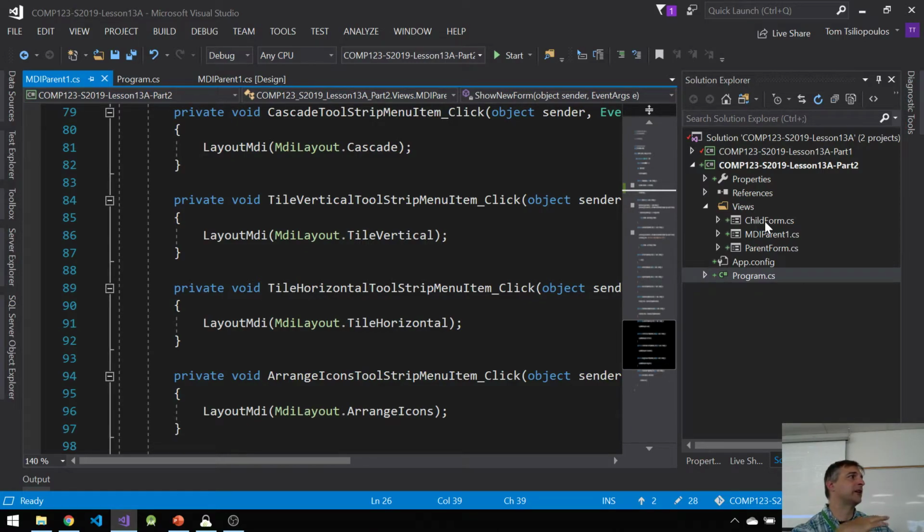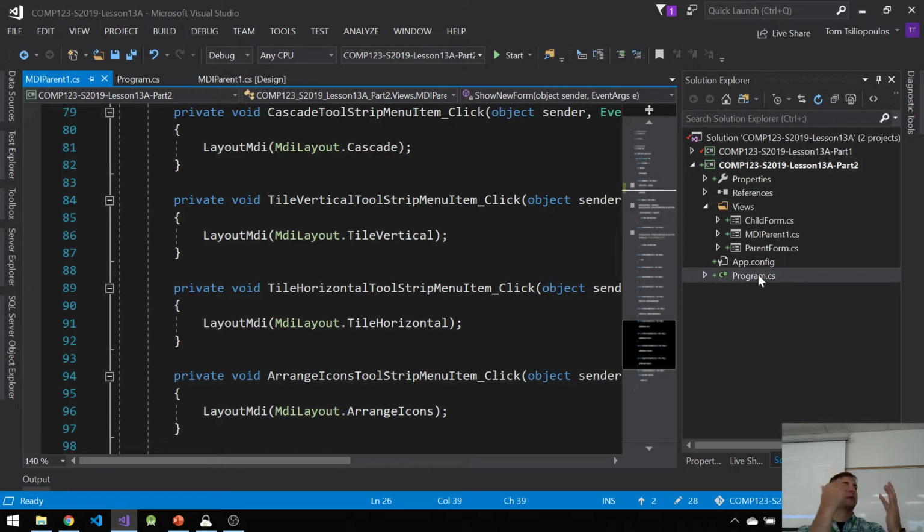However, I want to show it to you because if you're in an interview and they say, hey, do you know about MDI, you should say, yes, I do, because you know how it works. It works pretty good. I think it's the right way to go. And you can always combine stuff. Think about this. I have my multiple document interface. I have a parent form. I have some child forms inside.